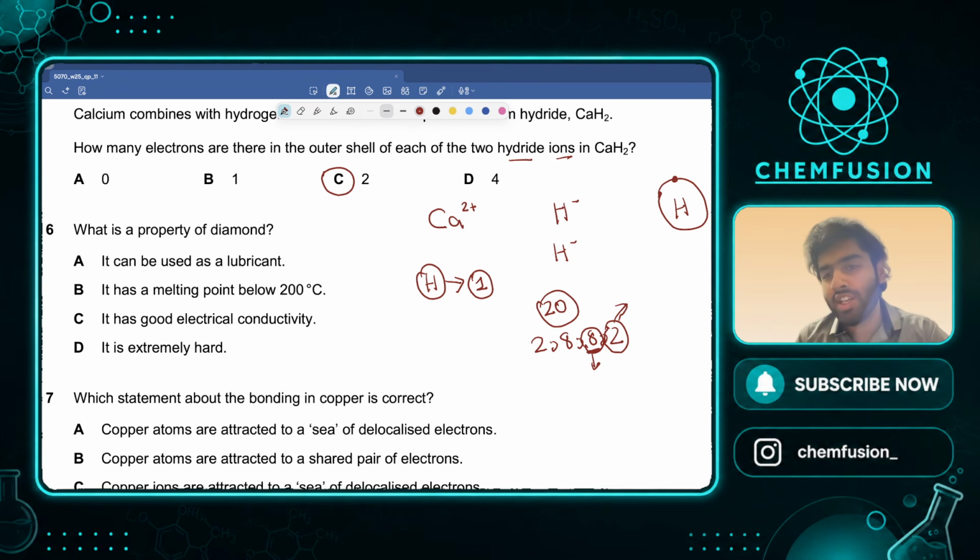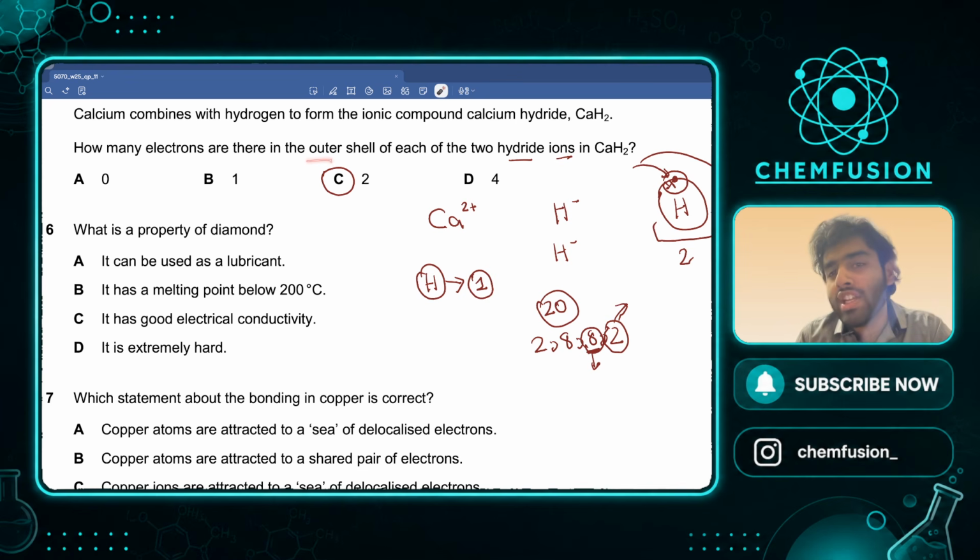Now when calcium loses 2 electrons, 1 electron will come here, the other electron will come here. अब इस हाइड्रोजन में कितने इलेक्ट्रॉन्स हो गए? 2. इस हाइड्रोजन में कितने इलेक्ट्रॉन्स हो गए? 2. That is exactly what it's asking. How many electrons in each of the 2 hydride ions? 2 in this, 2 in this, so 2 in each. Hence C is the answer.